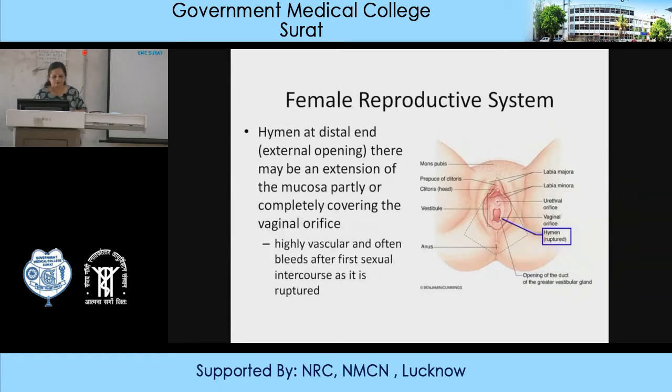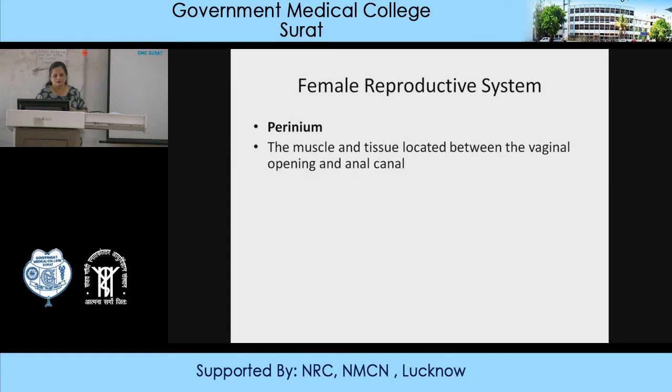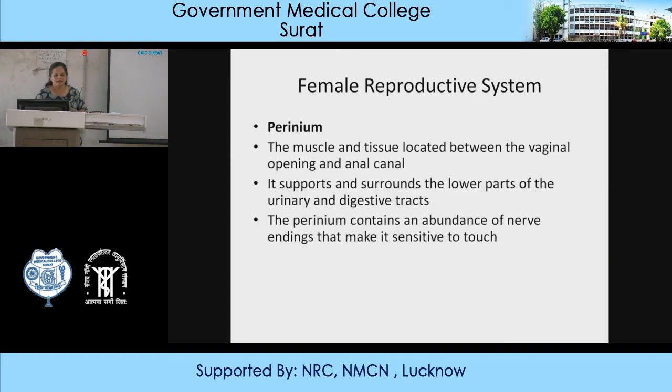As we have already seen about the hymen, it's highly vascular and often bleeds after the first sexual intercourse, and it is not always a sign of virginity. The perineum is a muscle and tissue located just between the vaginal opening and the anal canal. It supports and surrounds the lower part of the urinary and the digestive tract. The perineum contains an abundance of nerve endings that make it sensitive to touch. The perineum is very important during labor.